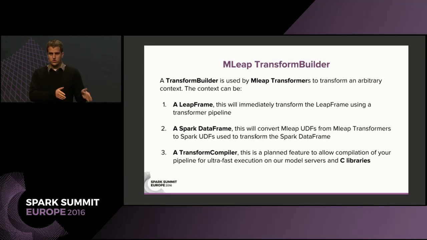As long as you have a UDT in Spark and you also have a user-defined data type in MLeap, they'll convert between each other just fine. One of the last things that we're just starting to look into is actually compiling your transformer pipelines into either highly optimized JVM code or even a C library, because one of our big goals is to let you take these pipelines outside of the JVM, deploy them to iOS, deploy them to Android, deploy them to edge devices, wherever you want to.